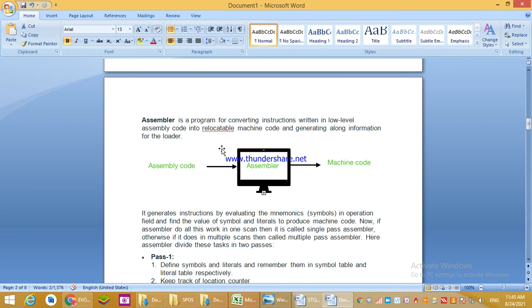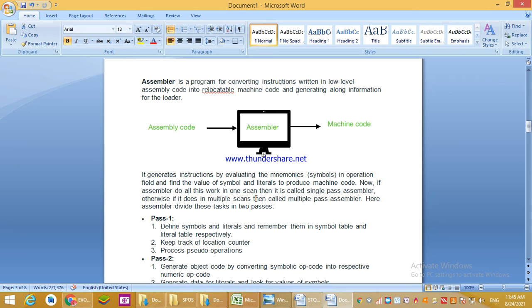The code is made in such a way that we can relocate it on a different platform, along with information for the loader. Have you understood? Okay. It generates instructions by evaluating the mnemonics in the operation field and finding the value of symbols and literals to produce machine code.